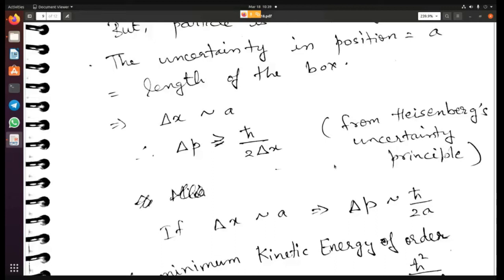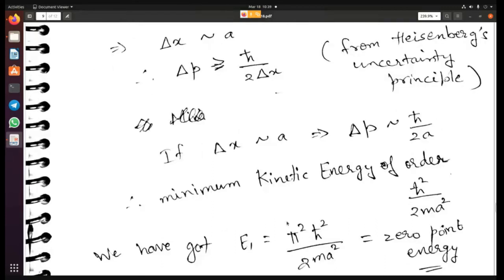And that is why there is no minimum energy of 0. The minimum energy is not 0, but some finite value, and that finite value is pi square h cross square by 2m a square. So this energy is known as the 0-point energy. Is this clear? Any questions here? Please try to wrap your head around this: this is why we have the 0-point energy and not zero energy.